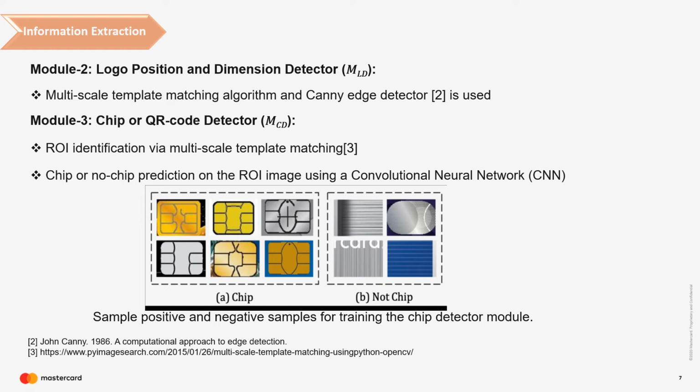Also, due to unavailability of training data for the CNN, a training set is created from in-house images. Here we can see a sample of chip and non-chip training images which are used to train our CNN model.